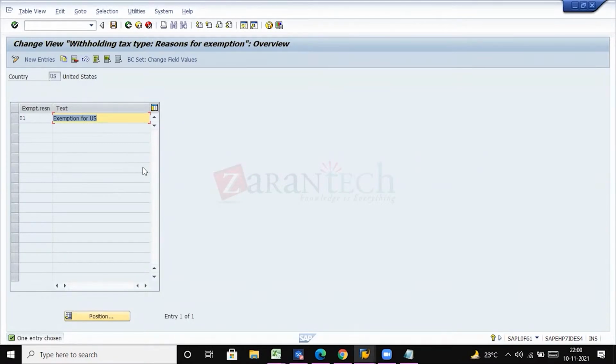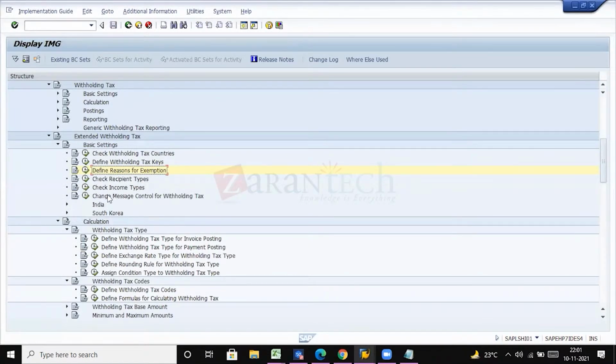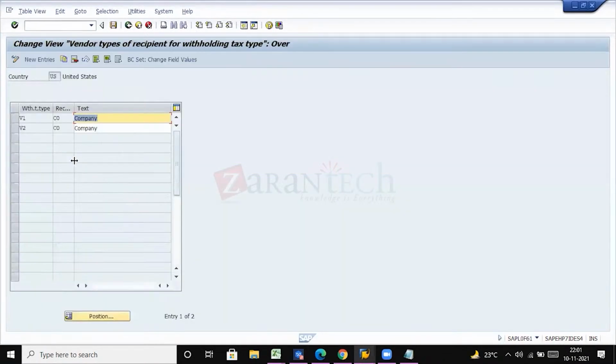But when you give the exemption reason, it won't calculate. That means the transaction is exempted, out of income tax scope, so they don't need to deduct the TDS for that transaction. For those cases, we give the exemption reason and the text, and save it. Since I have already configured it, it is showing here, and recipient types.